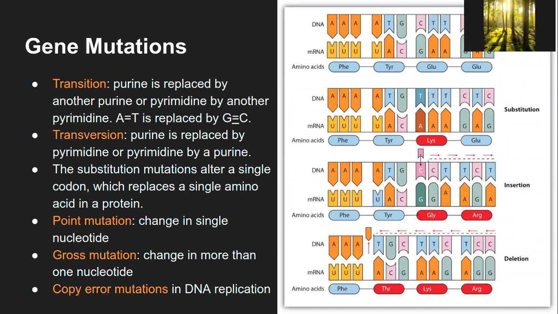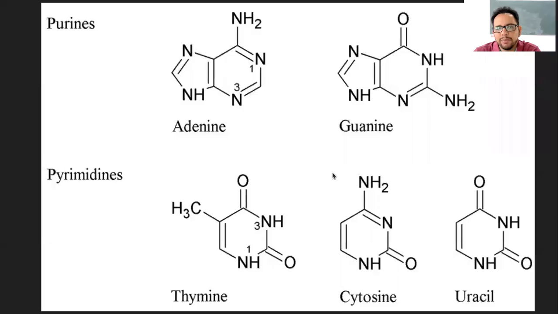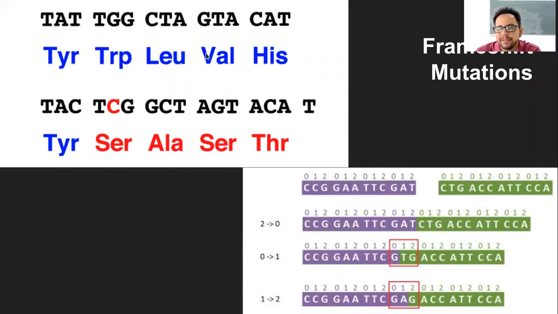So for gross mutation, is it like all of those which are being changed are together, or anywhere, a few here, a few there? It can be anywhere and it can be at many places. So for example, let's say we have this particular gene sequence. Let's say the whole of this TGG is gone, or changed, yeah, that is gross mutation. Or let's say these 6 are mutated, right? That's what will be gross mutation. Or even the whole of this last part is mutated, that is still a gross mutation.